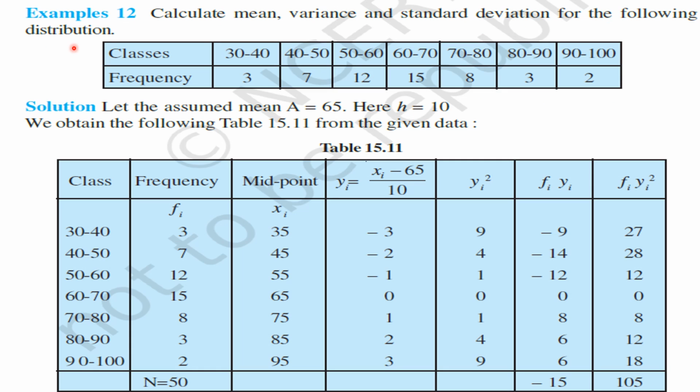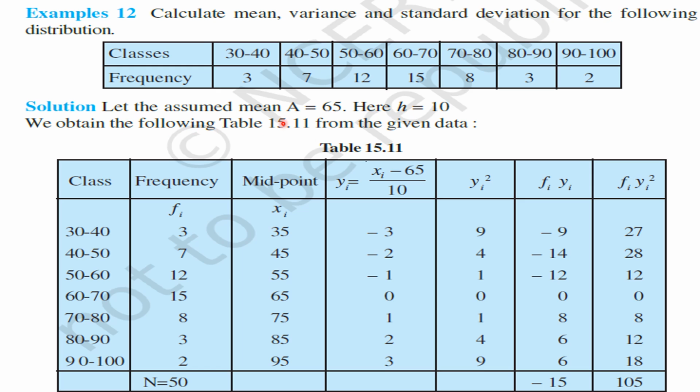To calculate mean, variance and standard deviation of a given continuous frequency distribution by using the step deviation method. Okay, my children, right. See this continuous frequency distribution. It is the same previous example we have taken here. So we are preparing the table here.